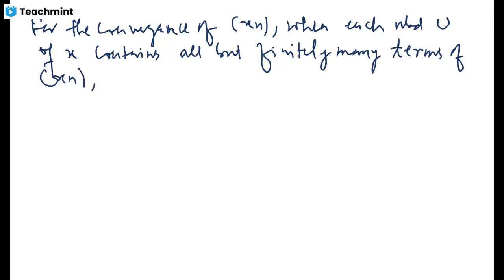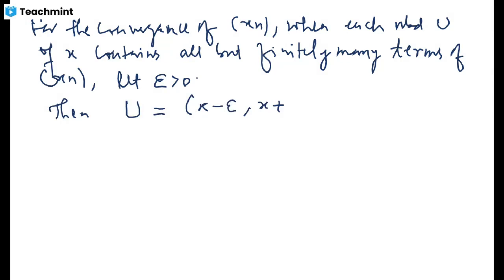So let us consider epsilon, a positive number. Then this set is just the epsilon neighborhood of the point x. Every epsilon neighborhood is also a neighborhood by the definition of a neighborhood. So this is a neighborhood of x.